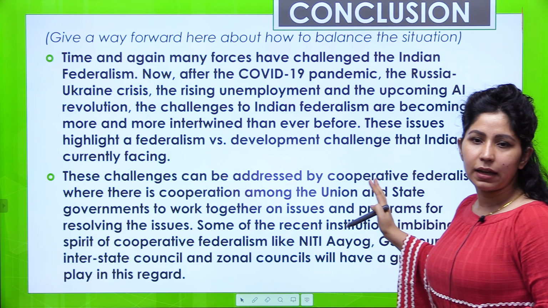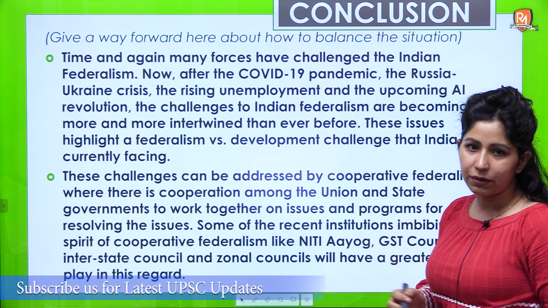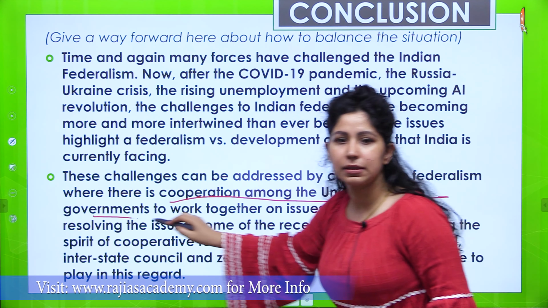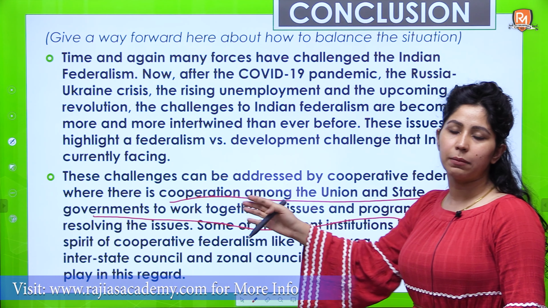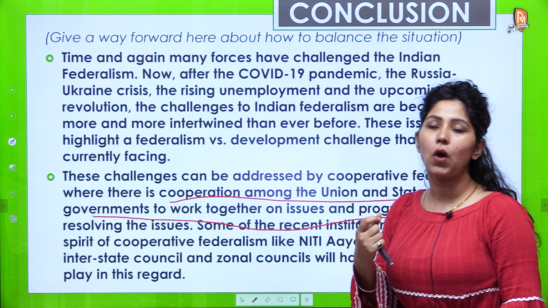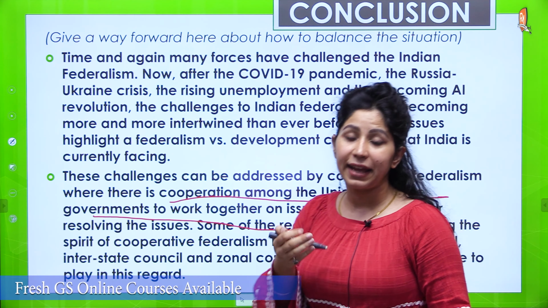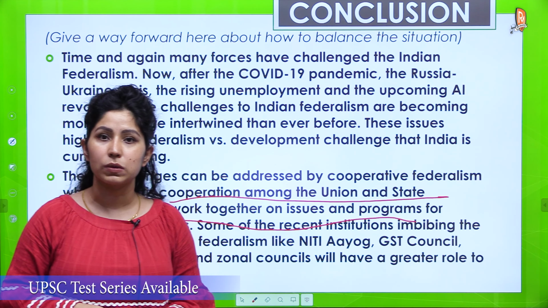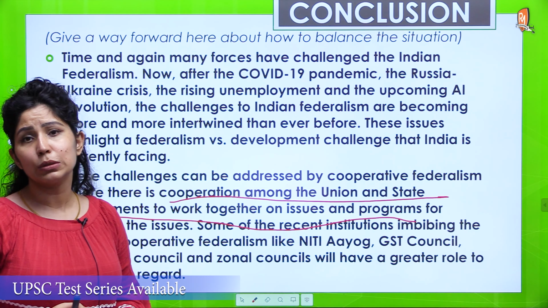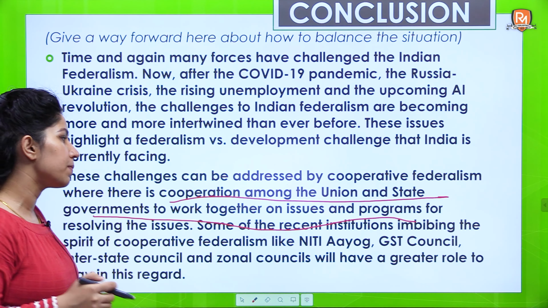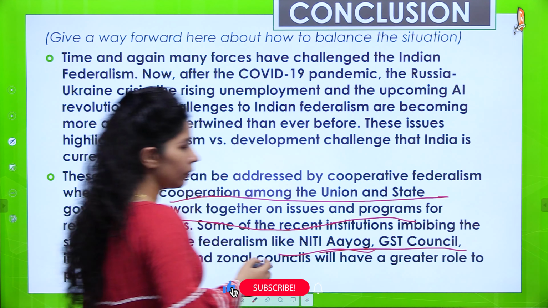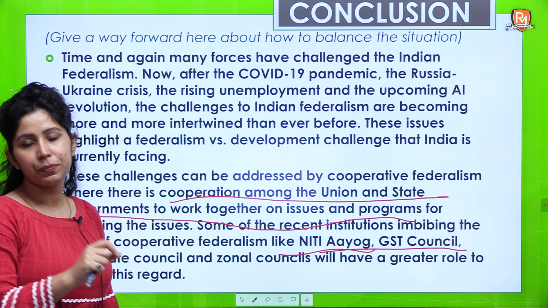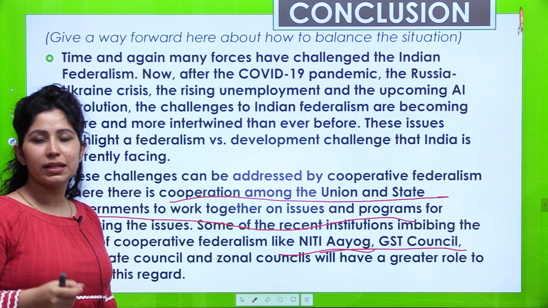These challenges can be addressed by cooperative federalism, where there is cooperation among the union and state governments to work together on programs for resolving the issues. Now you can talk about some bodies which are aiding cooperative federalism in India. What are these bodies? Niti Aayog is there, zonal councils are there, GST councils are there, which have a lot of representation from the state side. So you can use GST as an issue: yes, GST caused some problems, and there still are problems, but the GST Council is a very federal body.